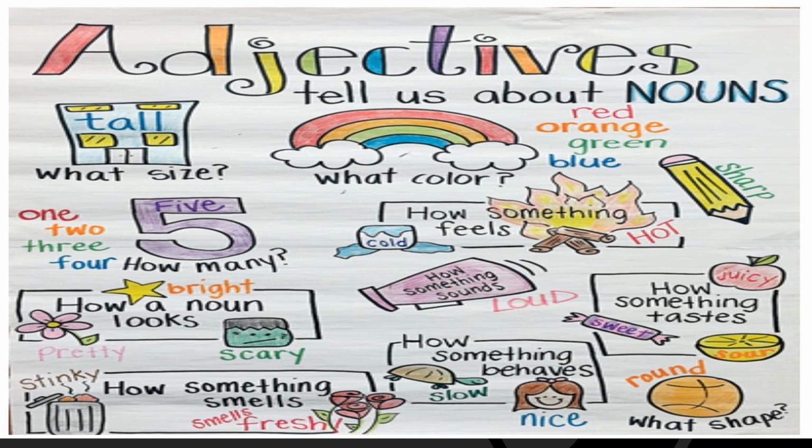How something tastes. Juicy, sour, sweet, yummy, tasty, delicious. All these are adjectives. Then how someone or something behaves. Slow, nice, kind, loving. All these are also adjectives. Shape words. Round, circular. In that lesson, Look Before You Leap, you had the circular well. Circular, triangular, rectangular. All these are also adjectives.